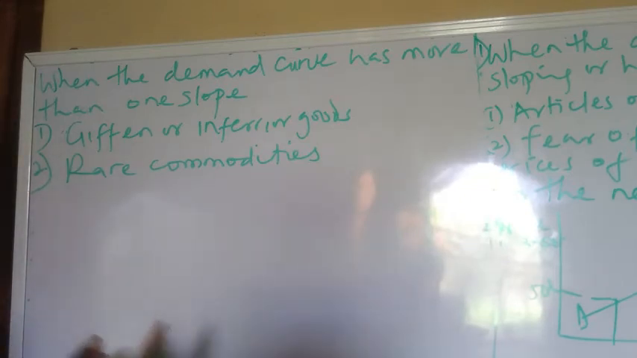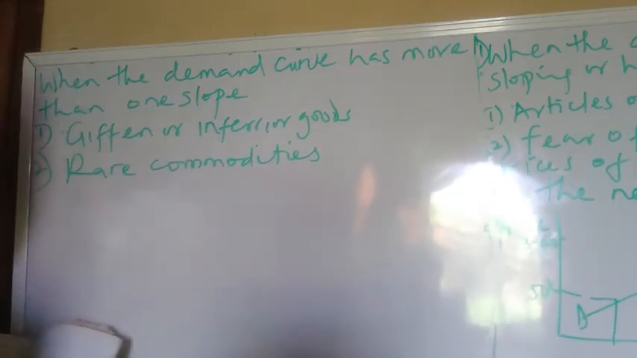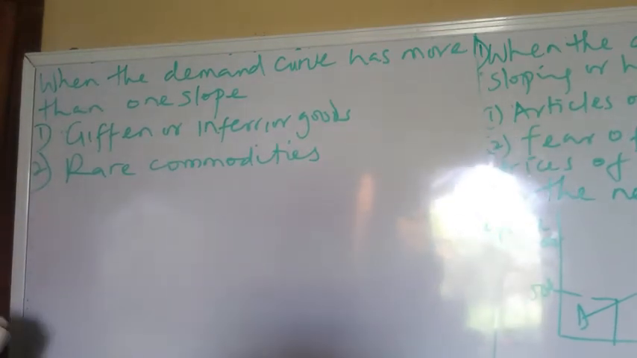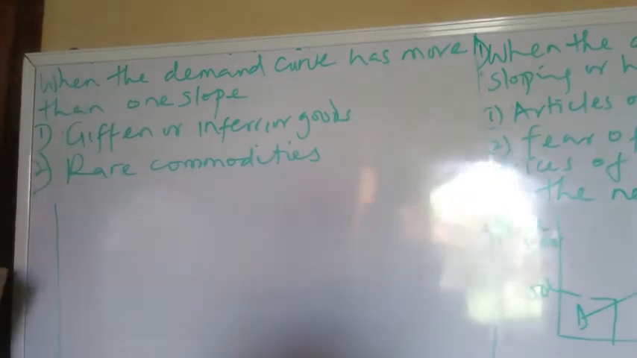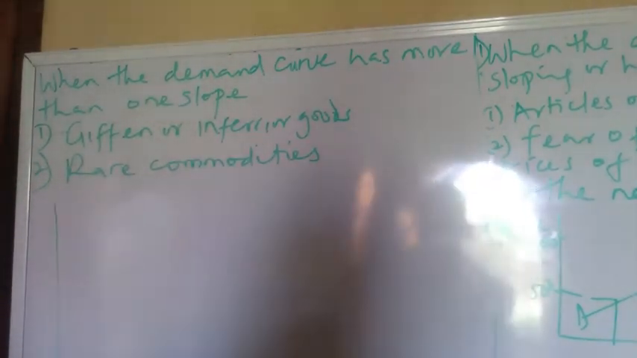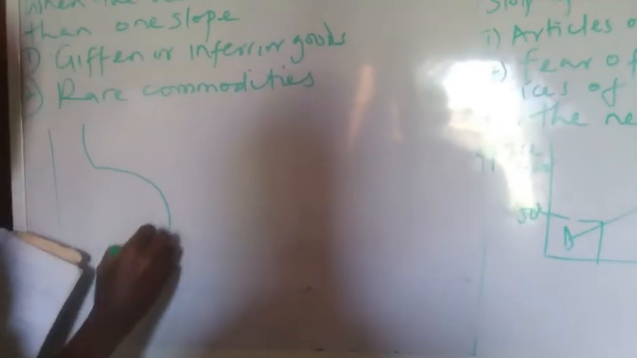They're rare commodities. People tend to spend more money on goods that are not common. They spend more money on goods that are rare, that are not everywhere. Even at a higher price, they spend more on such products. So this is the example of a demand curve with more than one slope. You can see it here. This is how it comes.